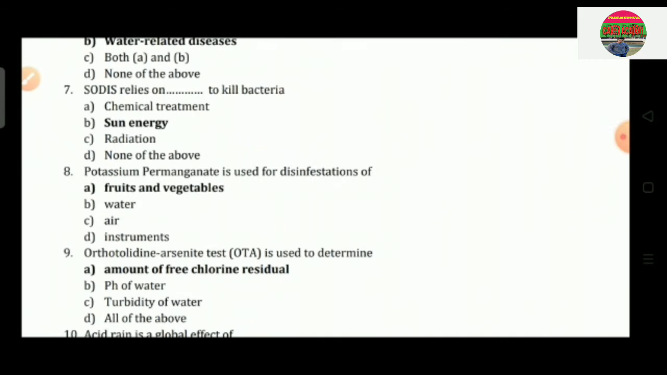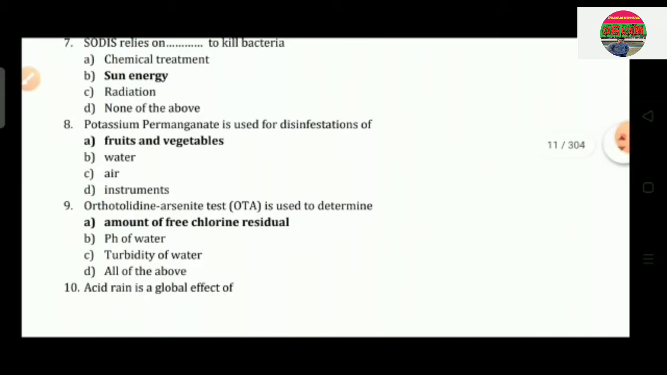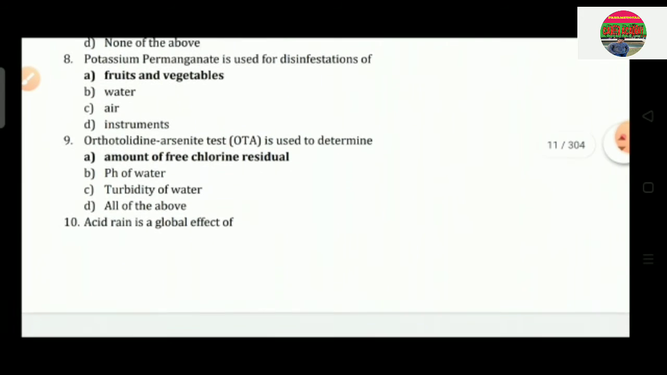Question number 9: orthotoluidine arsenite test, OTA, is used to determine option A, amount of free chlorine residual; option B, pH of water; option C, turbidity of water; and option D, all of the above. So the correct answer is amount of free chlorine residual.